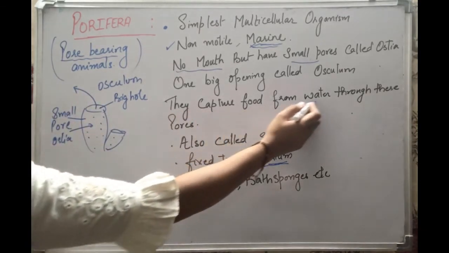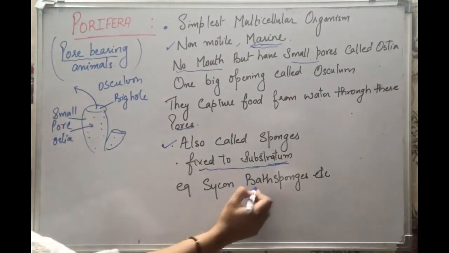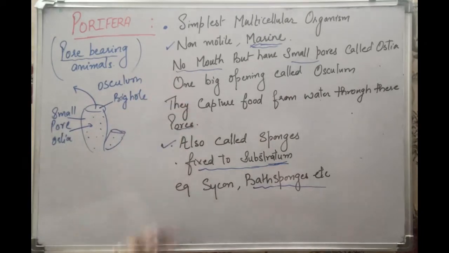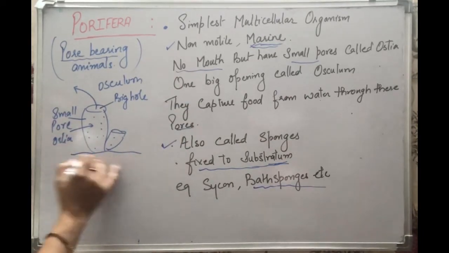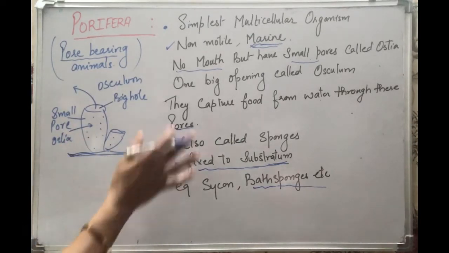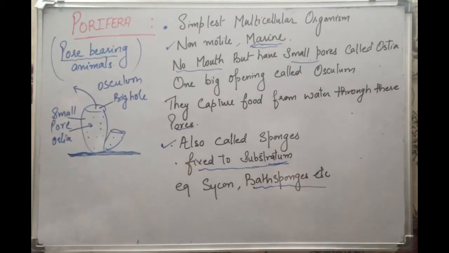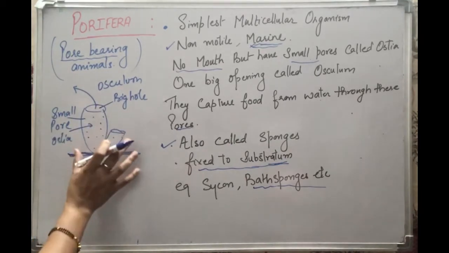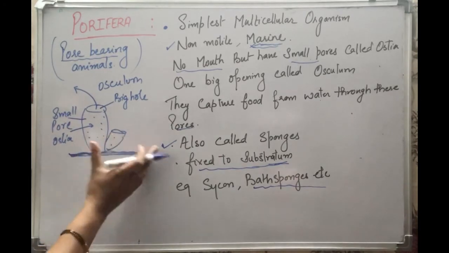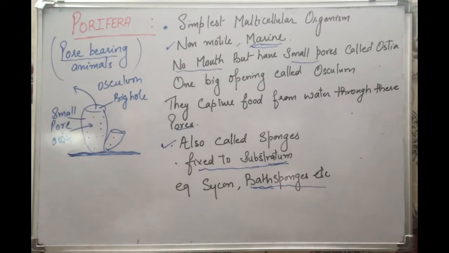They capture food from the water through these pores, and they are also known as sponges, or we call them bath sponges. So you can understand what the simplest organism looks like. You will find them under the sea like this, and in previous years, old people used to use these animals: when they dried up, they were taken out of the water and used as bath sponges. That is why they are called bath sponges. People used them to wash or take baths, to scrub their body.